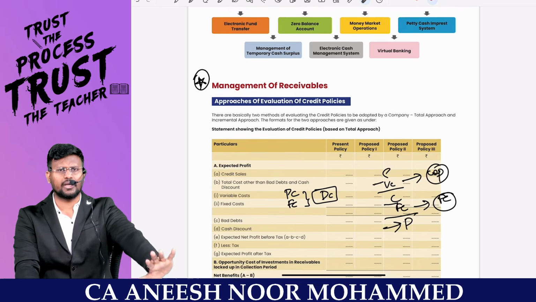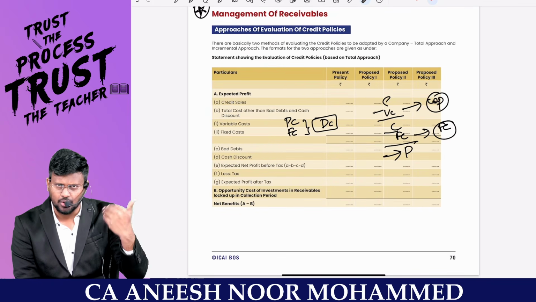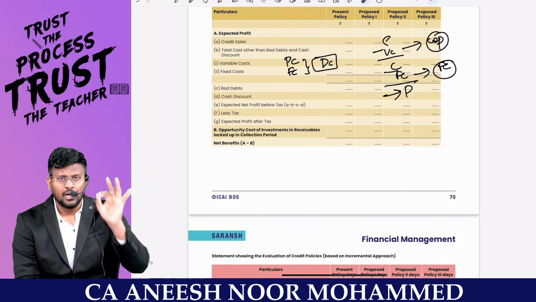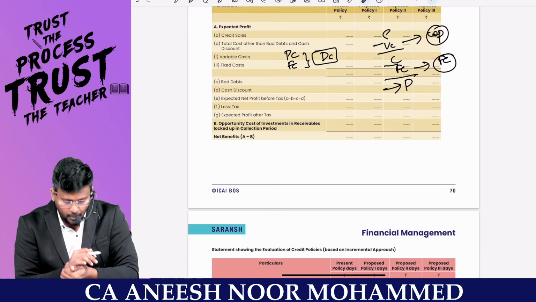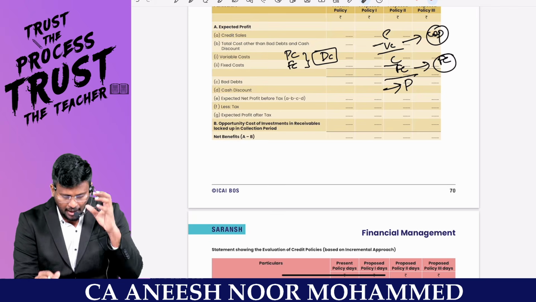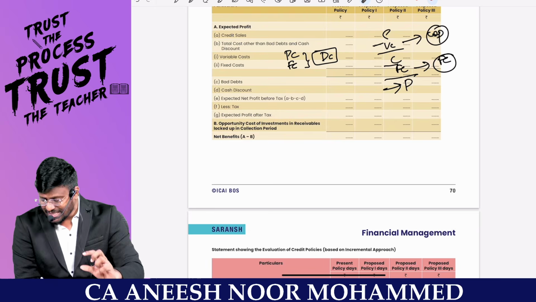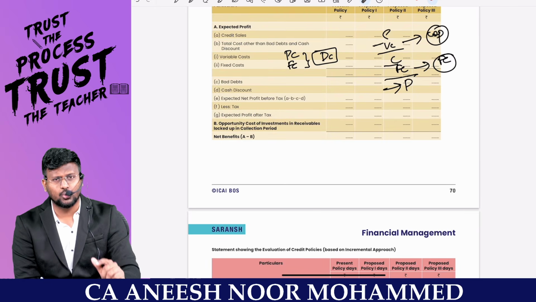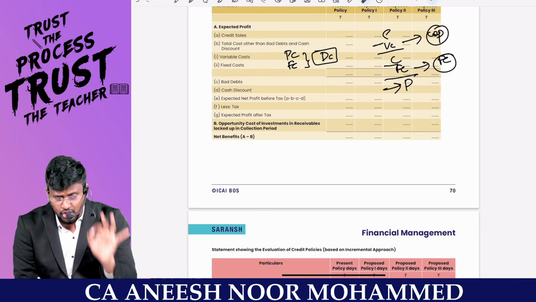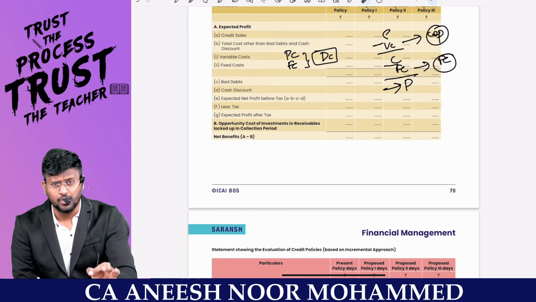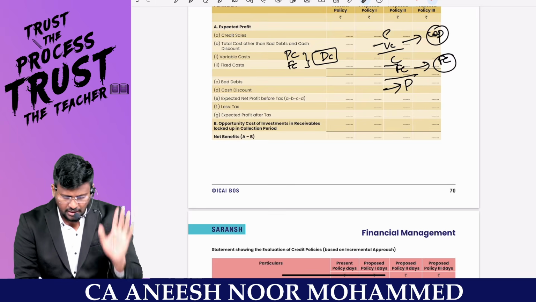So what we are going to do in examination, we are going to take the credit sales. From that, direct expenses such as variable cost and fixed cost, we are going to reduce. We'll be getting the net profit. From that, directly related debtors' costs like bad debts and cash discount, we are going to reduce. You'll be getting the expected net profit before tax. After paying the tax, we'll be getting the PAT. Then we are going to reduce the opportunity cost. Why, sir, after payment of tax are you reducing the opportunity cost? Because opportunity cost will not be debited to the P&L account. It is a notional expense which we are considering only for the purpose of decision making, not for the purpose of tax. That's why after payment of tax, we reduce the opportunity cost.